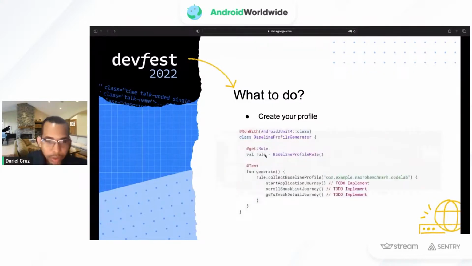So all of those extension functions that we created using macro benchmark scope, we can just specify them in the collect baseline profile, and every path that we use here will then be generated into a profile. So we can do as much as we want, but we always have to keep in mind that we are actually using space to optimize the performance of our application.